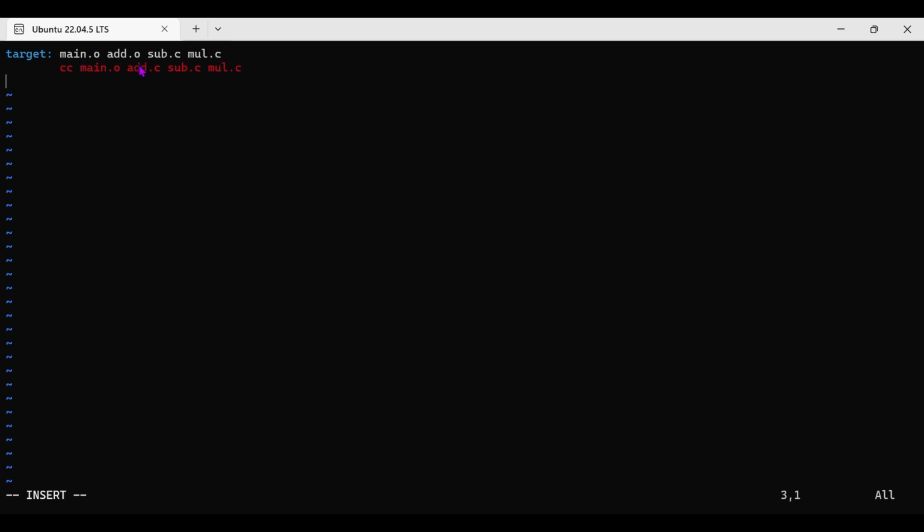cc main.o, it will compile all the files. Then you have to give each file's compilation command. For that, main.o is our target file. To generate this, we have to give the dependent file name. main.c is the dependent file. Then what is the command to run this? Simply give the command cc main.c. With this command, to get main.o, the dependent file is main.c. To compile main.c, this is the command we are using.